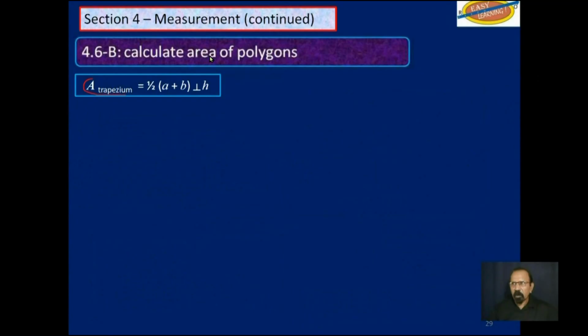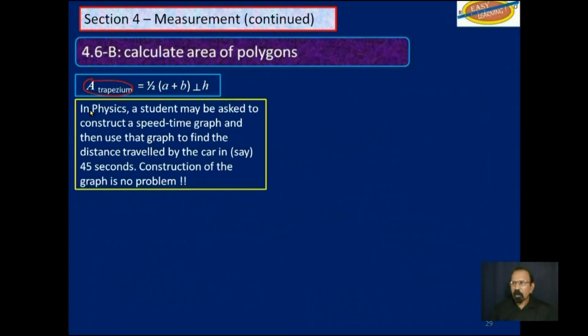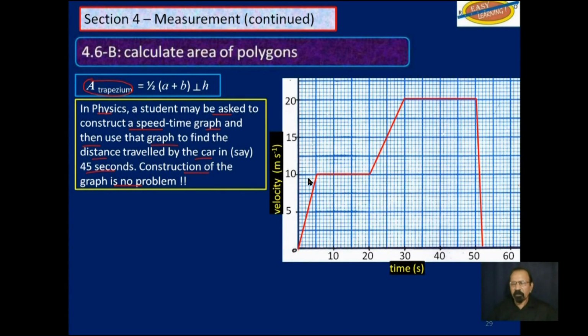Continuing with trapezium. In physics, a student may be asked to construct a speed-time graph and then use the graph to find the distance traveled by the car in, say, 45 seconds. Construction of the graph is not a problem. This is a graph.